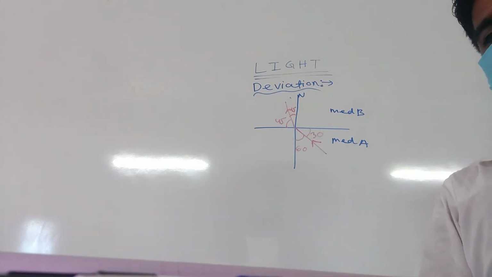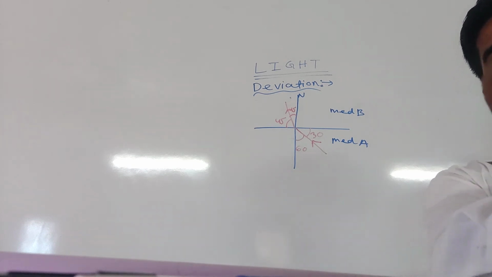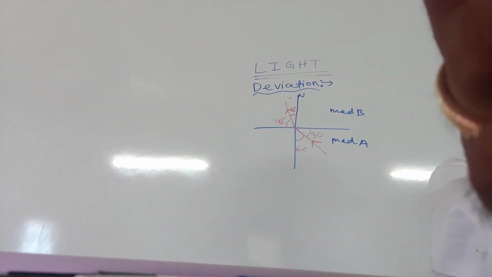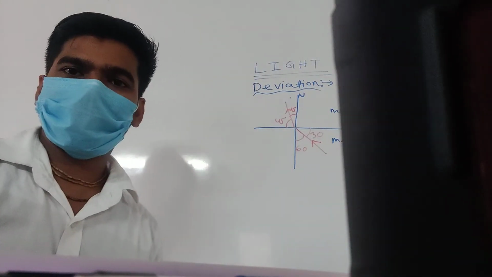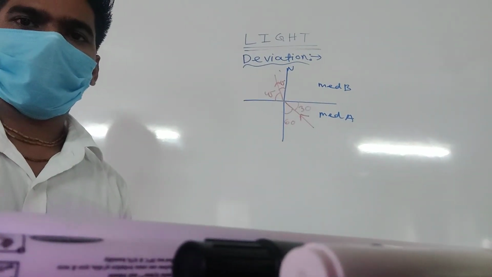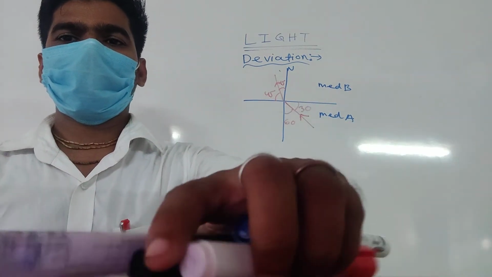Find refractive index of B medium relative to A. That means you have to find the refractive index of B with respect to A.